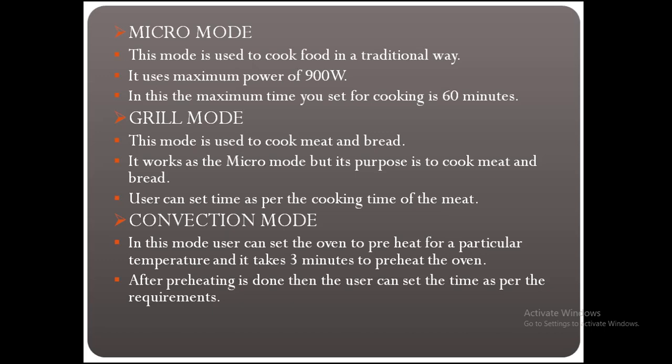Second is grill mode. This mode is used to cook meat and bread. It works as the micro mode, but its purpose is to cook meat and bread. User can set time as per the cooking time of the meat. Convection mode. In this mode, user can set the oven to preheat to a particular temperature, and it takes 3 minutes to preheat the oven. After preheating is done, then the user can set the time as per the requirements.